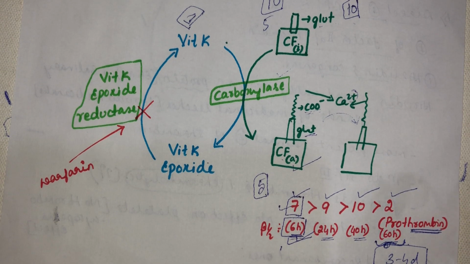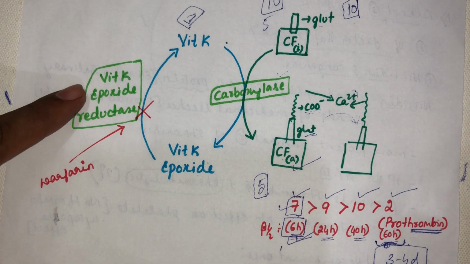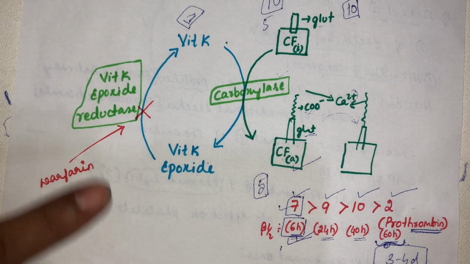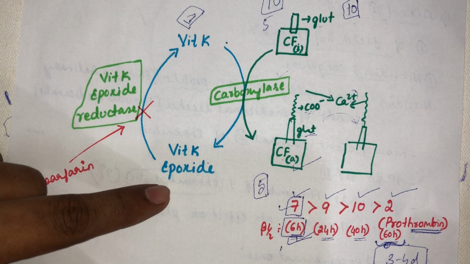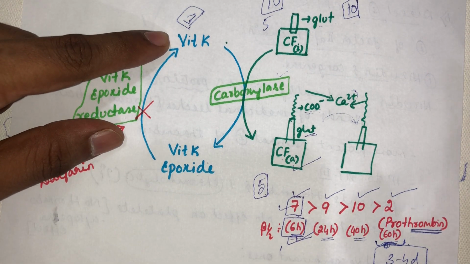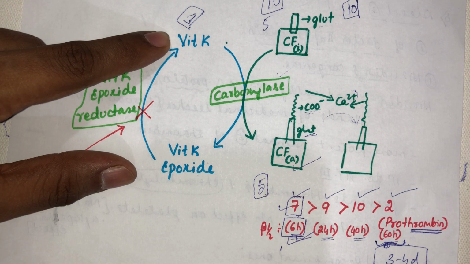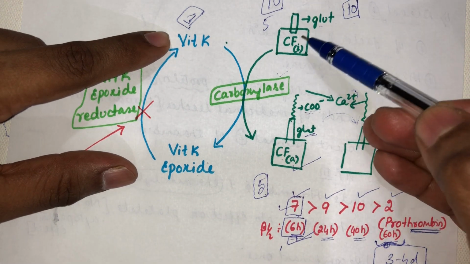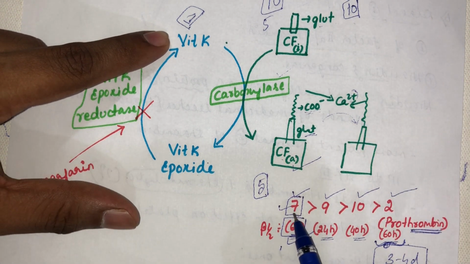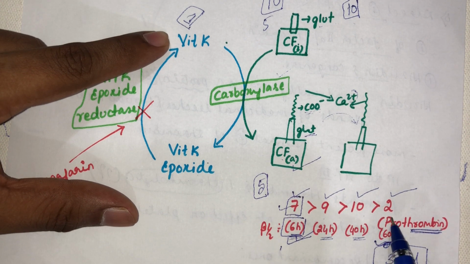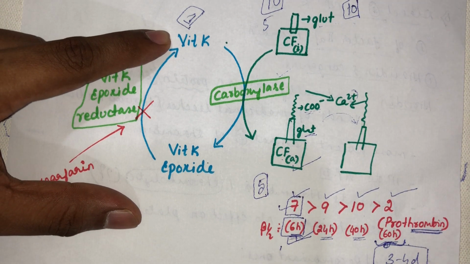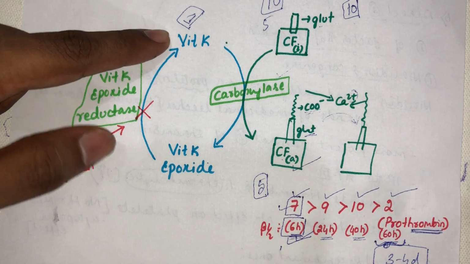So did you understand what is the major mechanism of action of warfarin? It inhibits the vitamin K epoxide reductase, so there is no reconversion of vitamin K epoxide back into vitamin K. So it is not further available for the activation of clotting factors 7, 9, 10 and 2. That is the mechanism of action of coumarin, to be more precise, the warfarin. Okay.